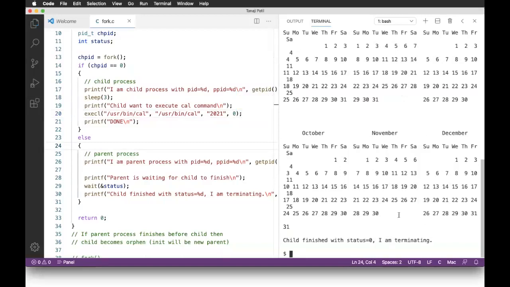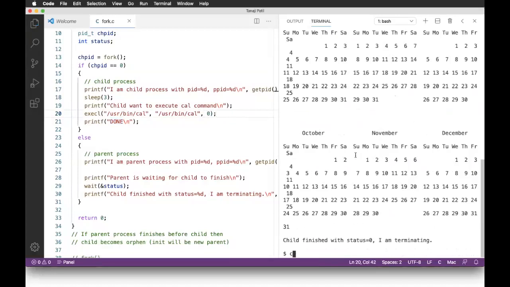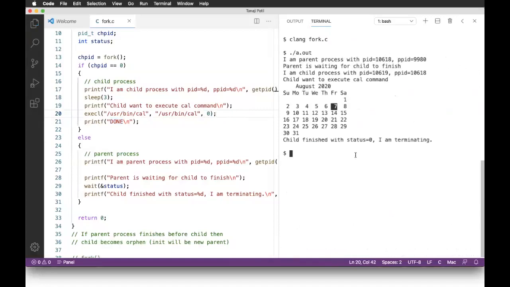But again, after the calendar command, whatever done is there is not displayed. Calendar is coming there, no doubt. Even if you see the earlier output, see here, after calendar, the capital letters done, which is on line number 21, is not displayed there.